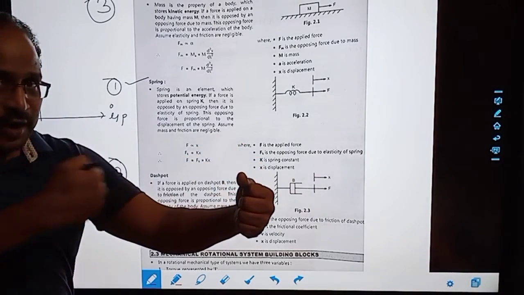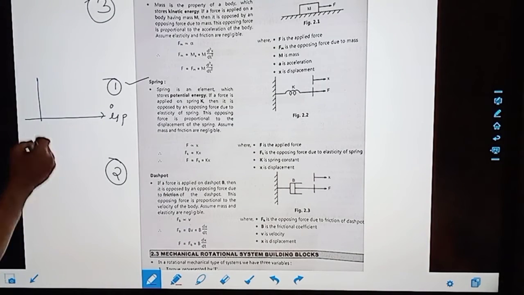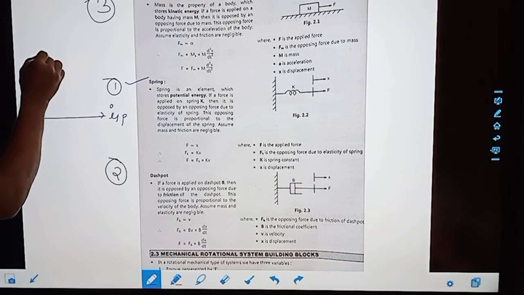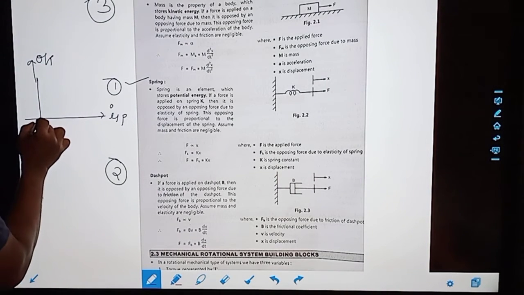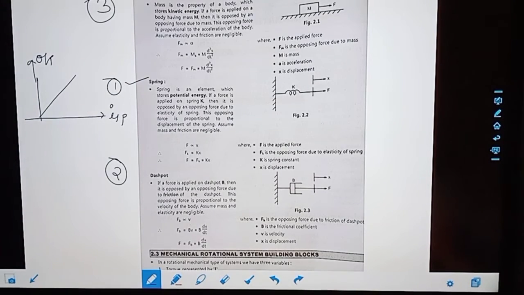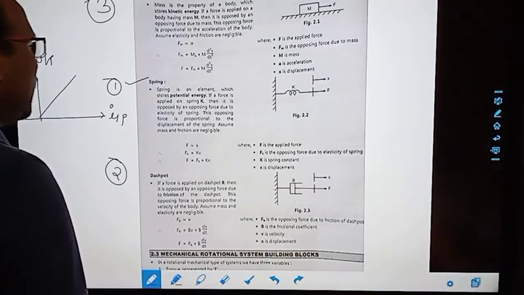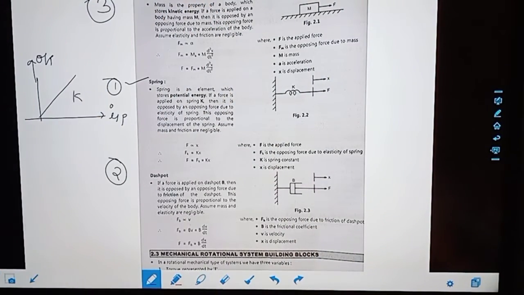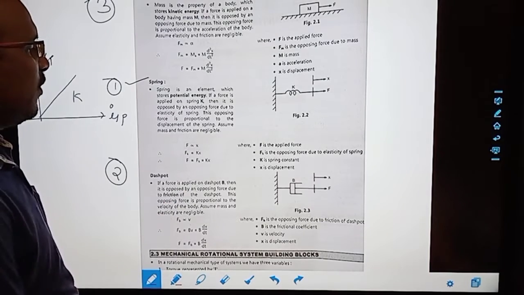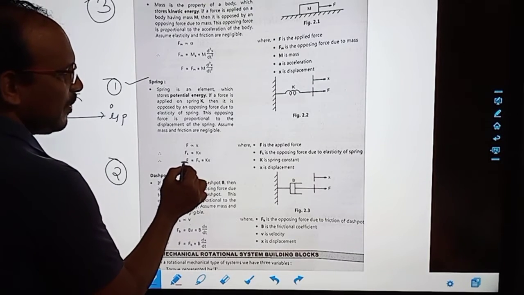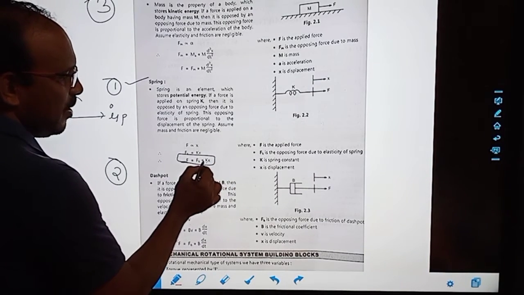Positive or negative, we get the exact opposite force. This is the output from the spring. So whatever force you apply, the spring applies that much force back. So the spring graph is always linear and that is represented by K. Whatever force we apply is always represented by K into X.